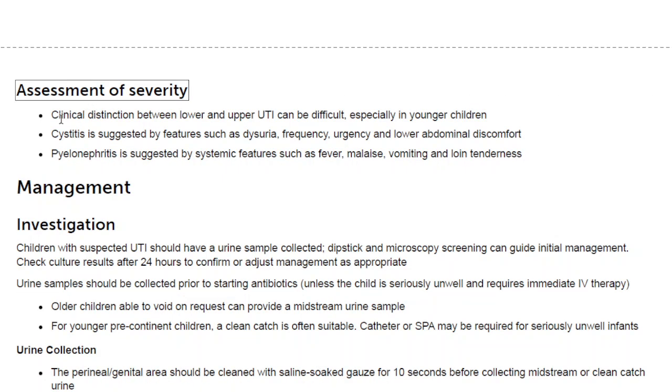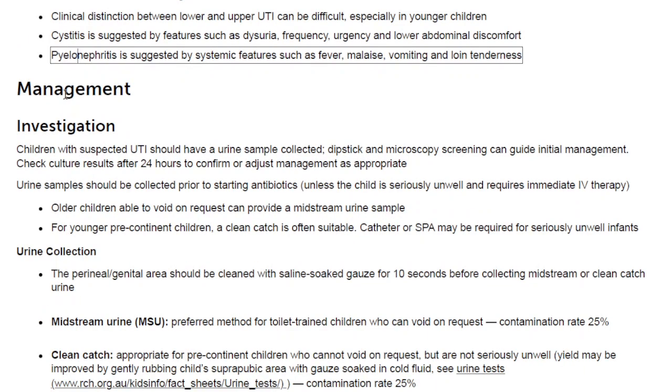Assessment of severity. Clinical distinction between lower and upper UTI can be difficult, especially in younger children. Cystitis is suggested by features such as dysuria, frequency, urgency and lower abdominal discomfort. Pyelonephritis is suggested by systemic features such as fever, malaise, vomiting and loin tenderness.